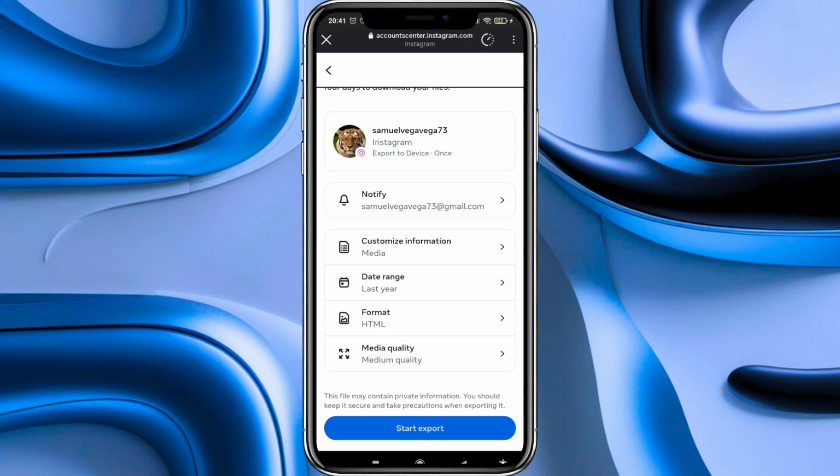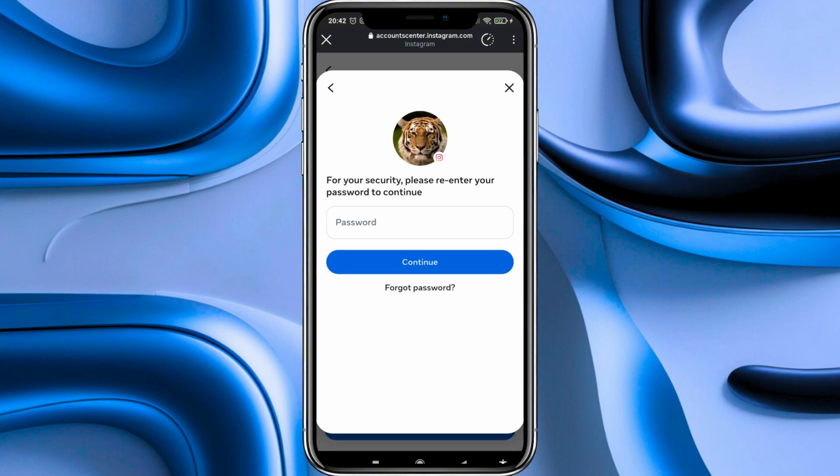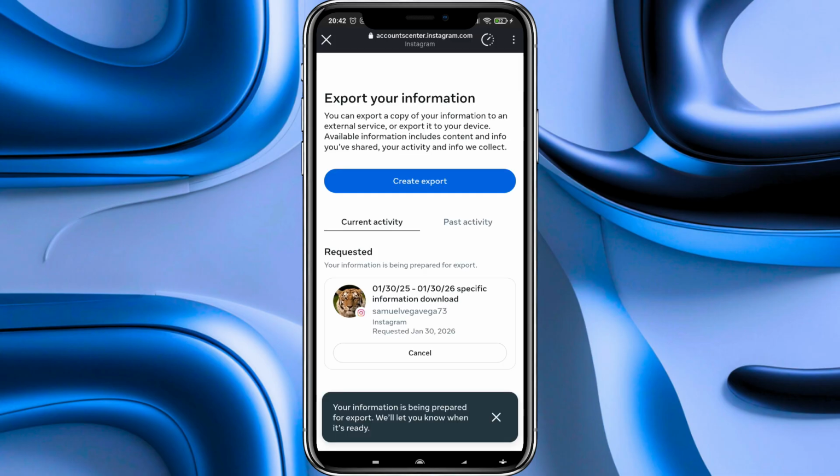After that, on this page, we click on the start export button. Now on this page, we have to write our password to confirm the export. And after that, we press the continue button. Now as you can see, our information is being prepared to be downloaded, and in 20 minutes we will be able to download it, and all our media and our deleted drafts will be included there. And that's it.